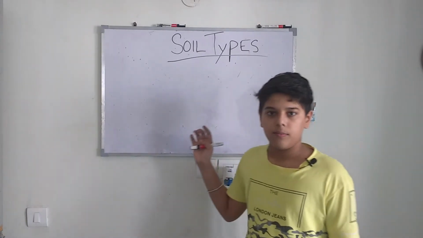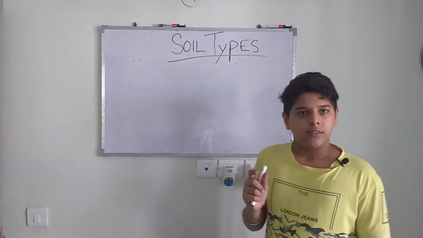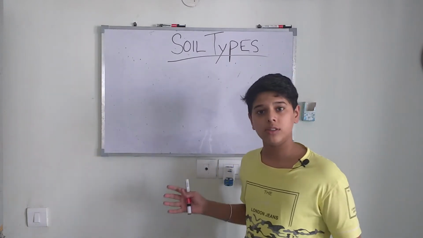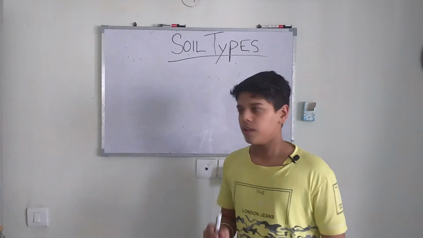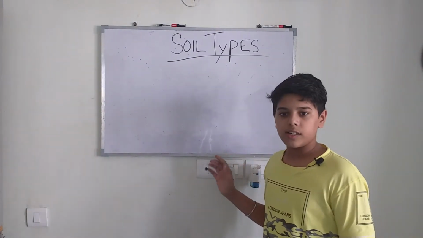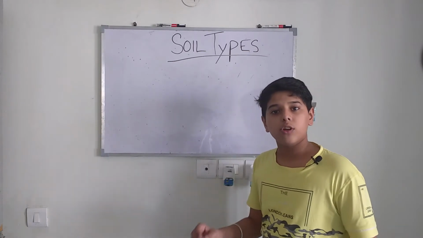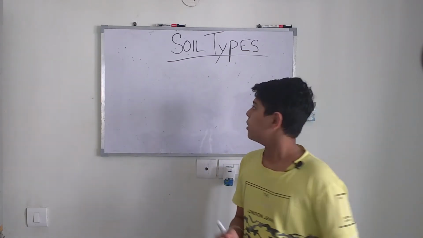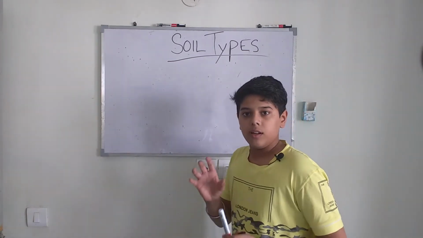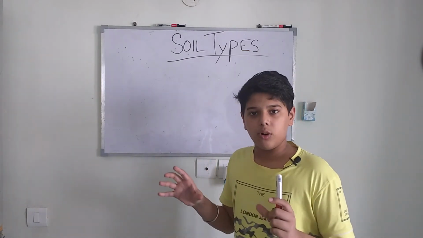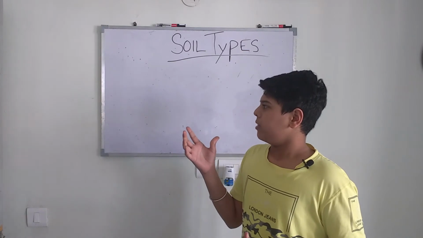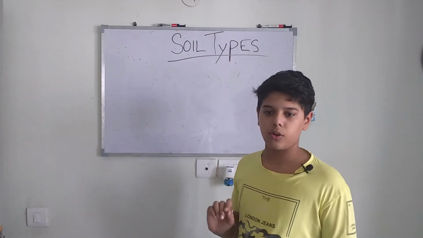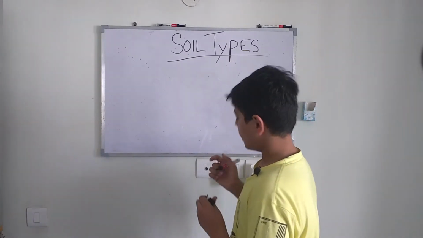How is soil formed? First of all, we will learn that. The soil is formed by the process of weathering. It is a natural phenomenon which breaks down big rocks into very small particles. So the different types of soils are based on the proportion of small or big or fine particles of the rocks. If the soil contains a large amount of large particles, then it is known as sandy soil.